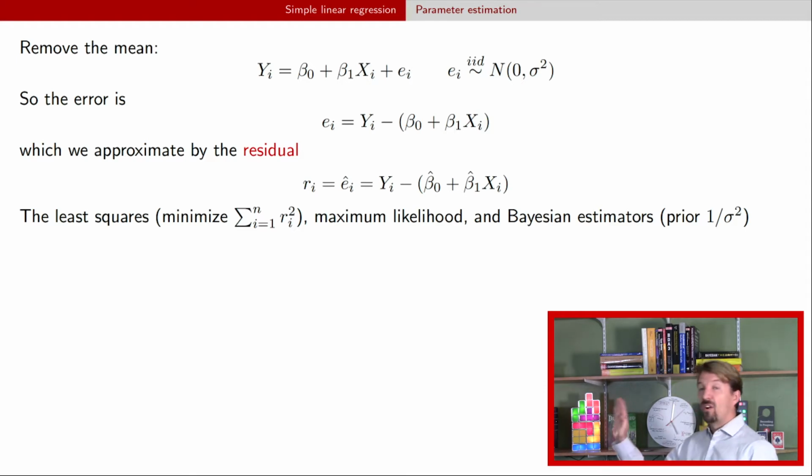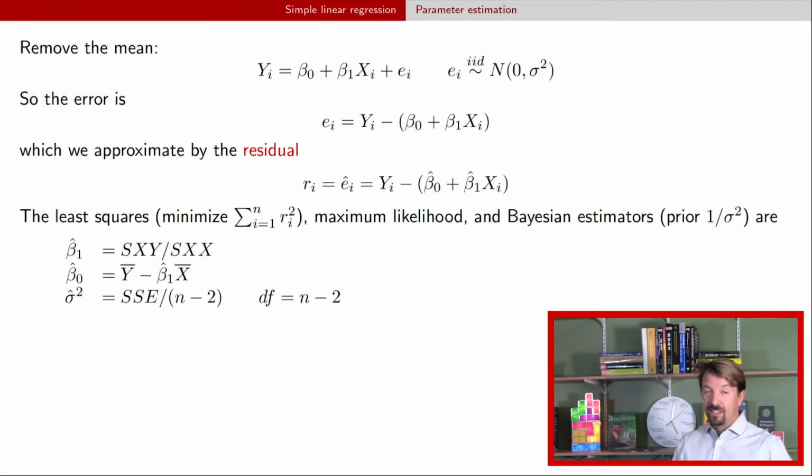So it turns out that according to all three of these methods, we get exactly the same estimates for these parameters. So the estimates are given by these equations, really. So we have this Sxy over Sxx, that we'll talk about in a second. The intercept then can be determined from that slope and the sample average for the response and the sample average for the explanatory. And then we can calculate an estimate for the variance using something called SSE. And you'll notice here that it has a degree of freedom, that's the df, of n minus 2, and you'll see that recurring, right? So in simple linear regression, the degrees of freedom are always going to be n minus 2.